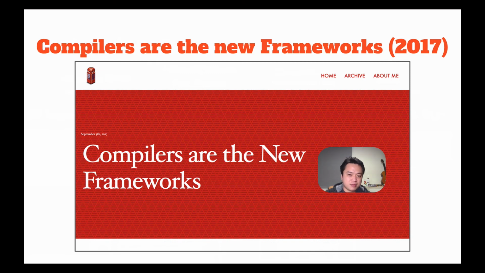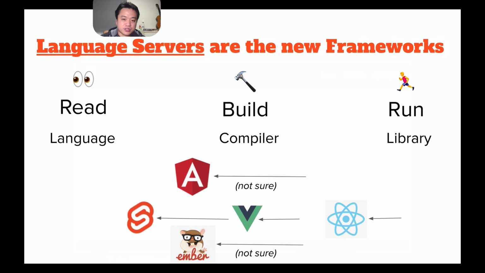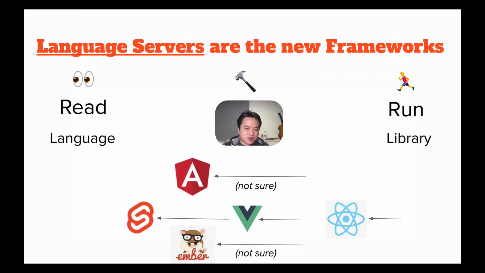But I think Tom did not go far enough. So my prediction for 2020 is that language servers are the new frameworks because they help you shift left all the way to read time where the feedback is instant. Here you can see my totally unscientific chart of where each framework is going, and you can see that all of them are shifting left in some form.